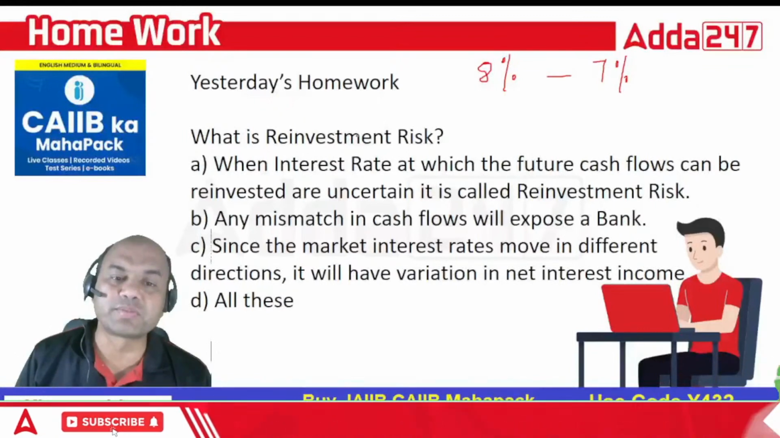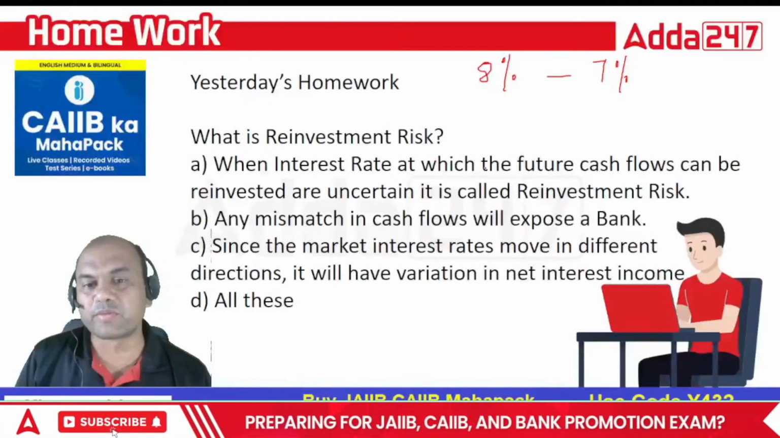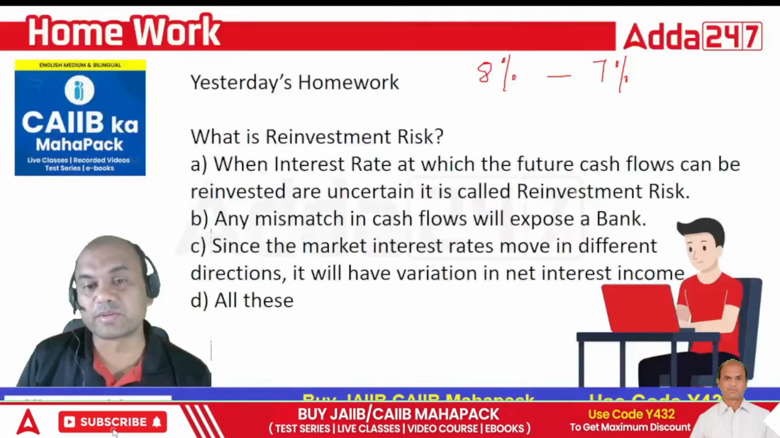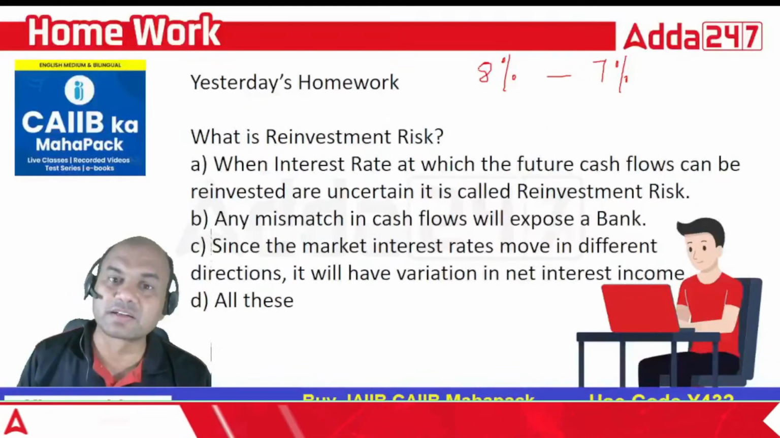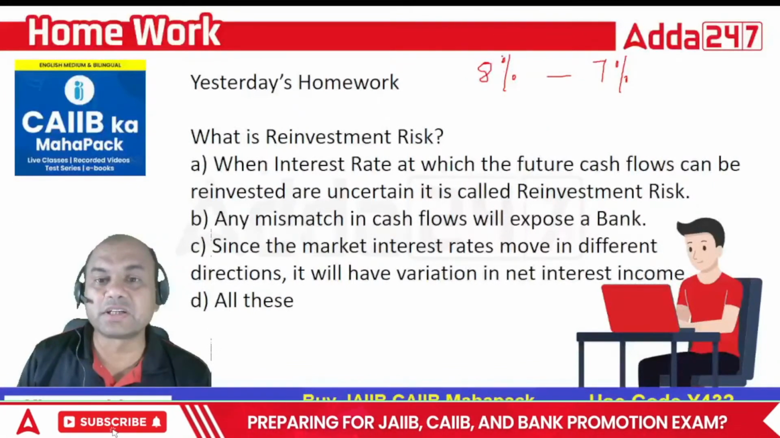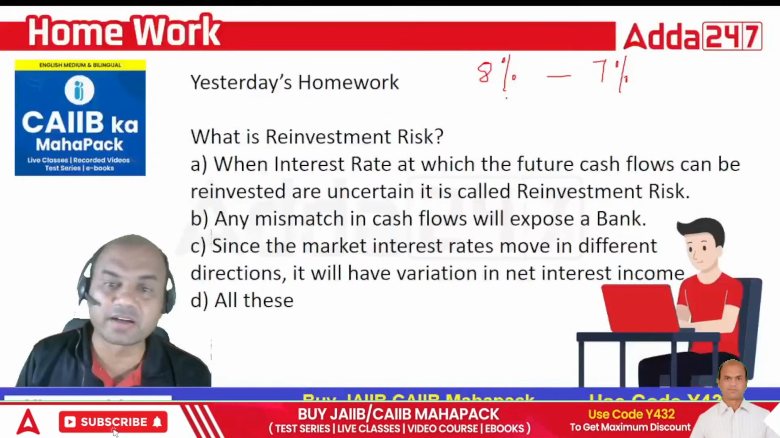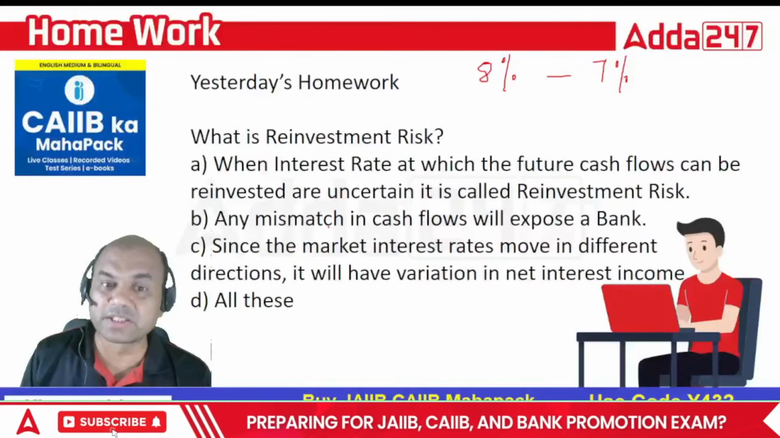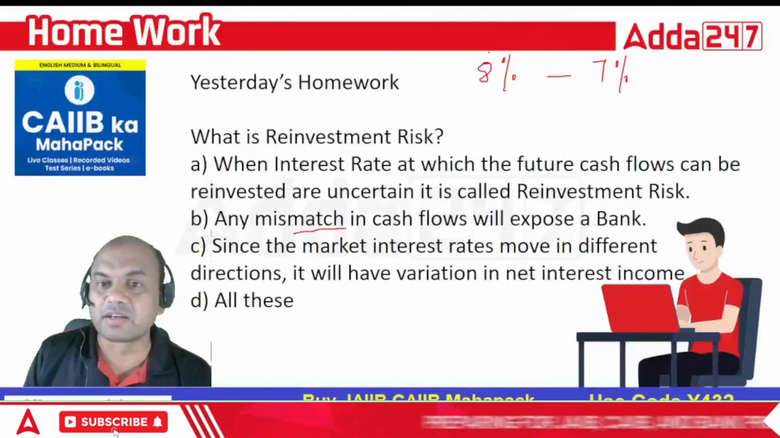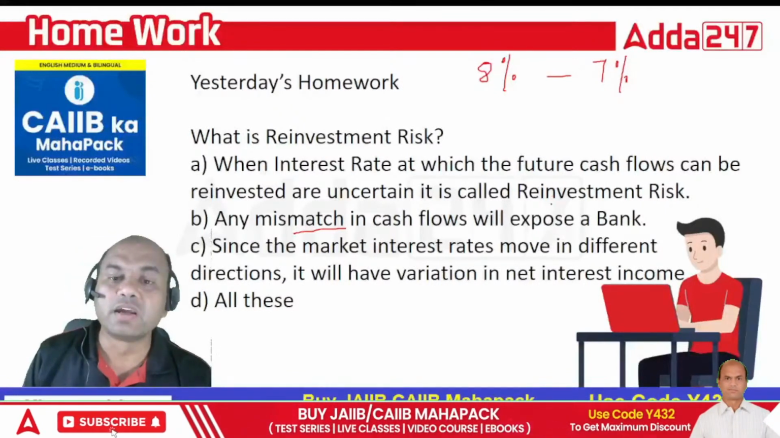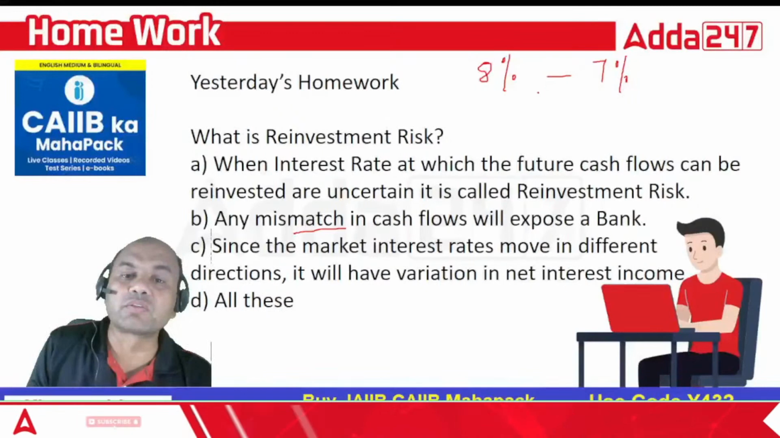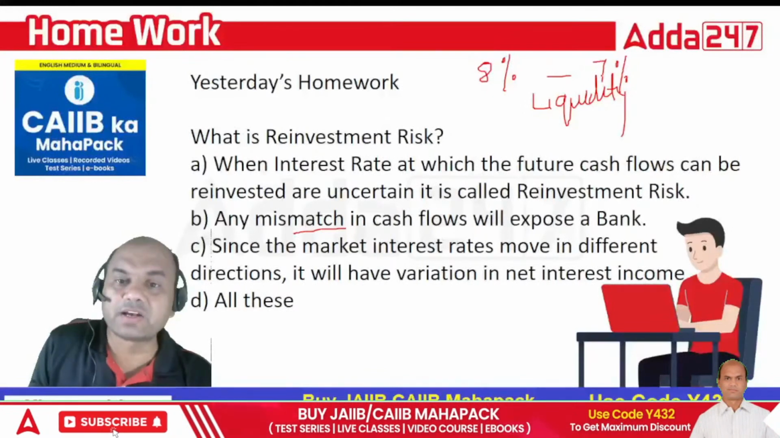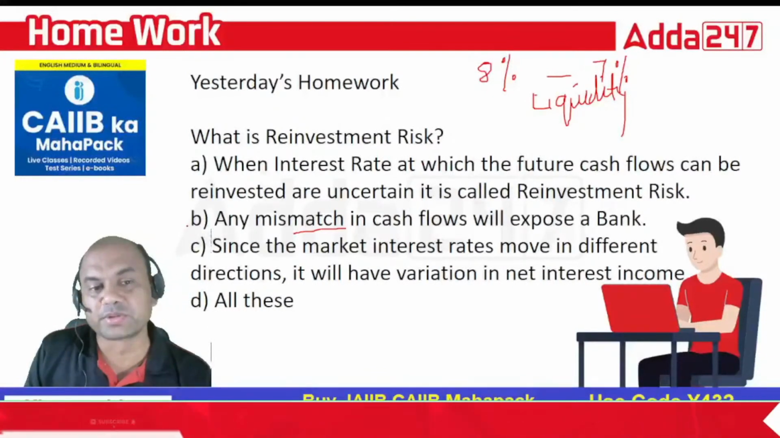So what is the reinvestment risk? When the interest rates at which the future cash flows can be reinvested are uncertain, it is called reinvestment risk. Future cash flows are uncertain, means earlier I was getting 8%, now I am getting 7%, and that's uncertainty. Any mismatch in the cash flows will expose the bank. It will expose my bank to what? Liquidity risk, because I will be getting less money.